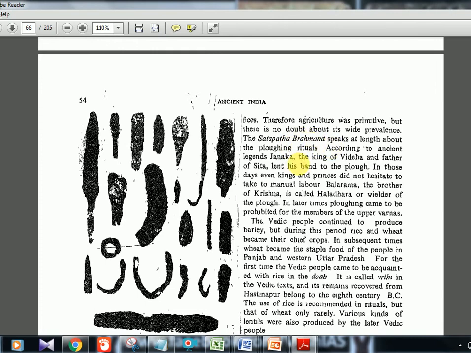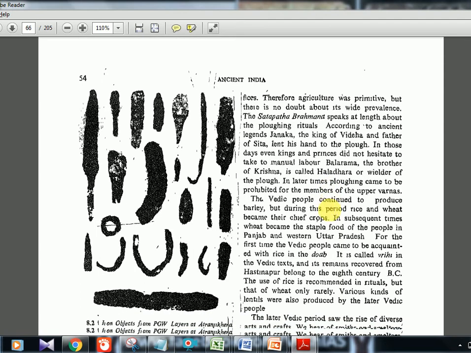Okay, Brahmanas. Then Balrama, you know, the brother of Krishna, which you have seen in that serial maybe. Balrama is actually always holding that hal, he is called Haladhara, that is the wielder of the plow. So that means even the kings kind of people were also participants of these rituals. Okay, the plowing rituals and all. That is what they are symbolizing through this Balrama character.